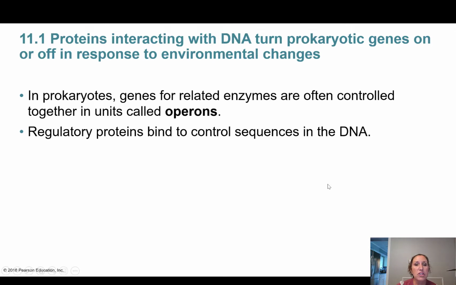In prokaryotes, genes for related enzymes are controlled in units called operons. Okay, so there are two types of operons, and we will talk about those. You have a picture in your notes, so we'll go over that. But an operon is just a unit of genes that create enzymes which regulate the control of a DNA